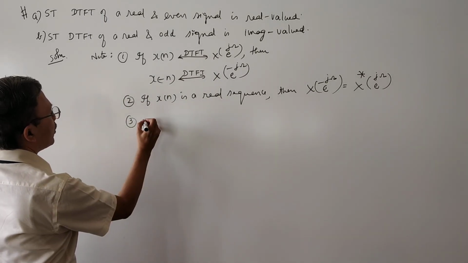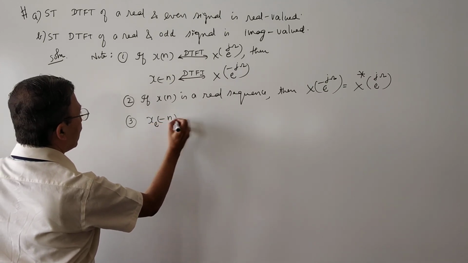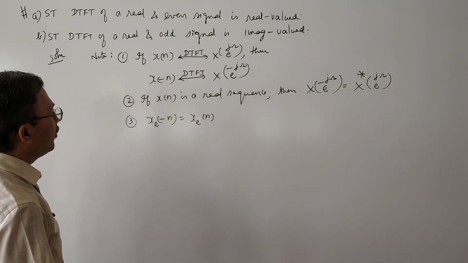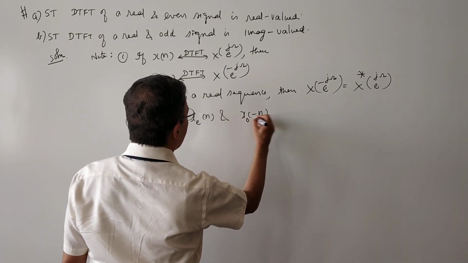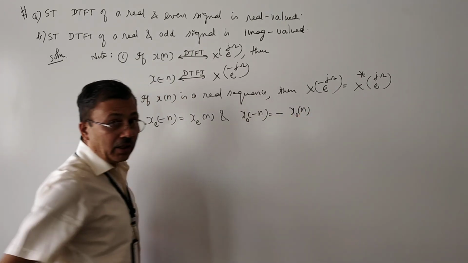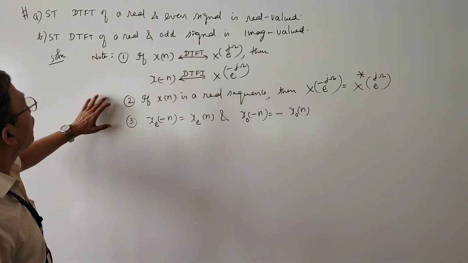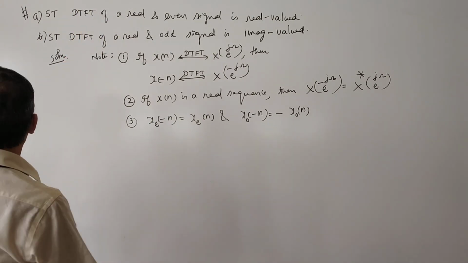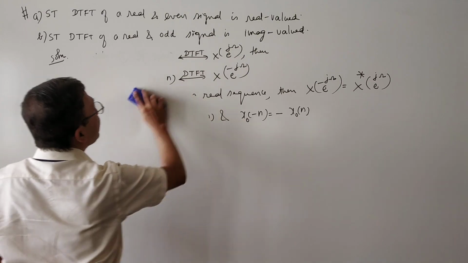Third one: x e of minus n is equal to x e of n, because x e of n is an even signal, and x o of minus n is equal to minus of x o of n, because x o of n is an odd signal. These three concepts will be used for proving these two conditions. Now, I will start the actual solution.